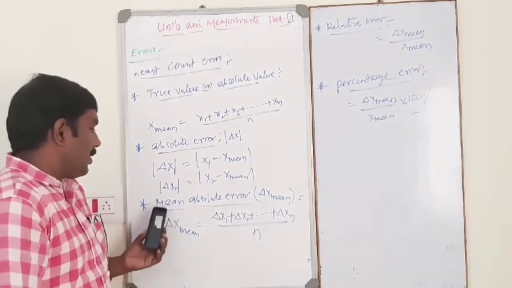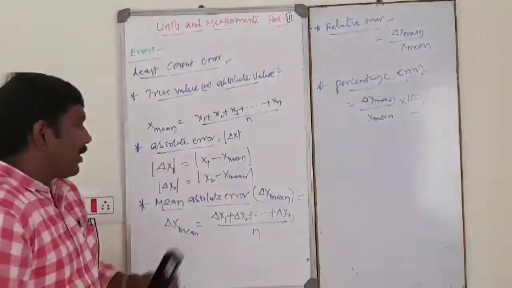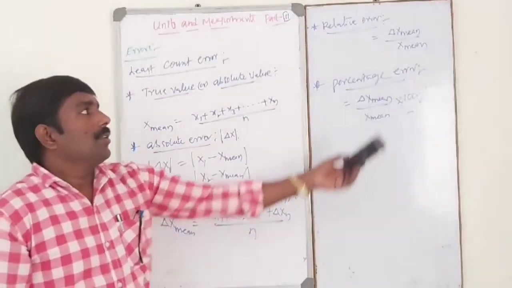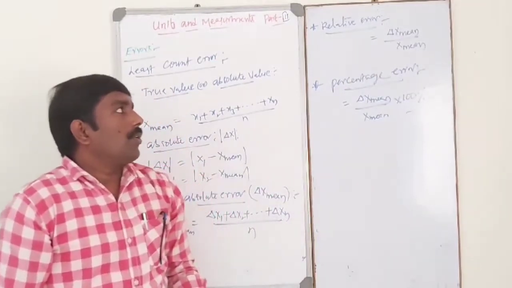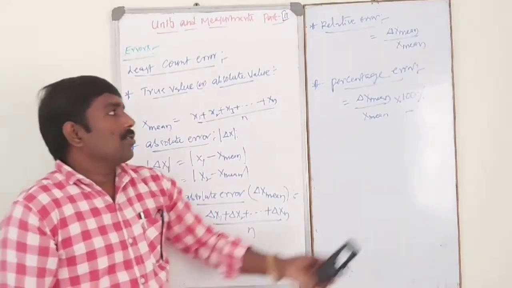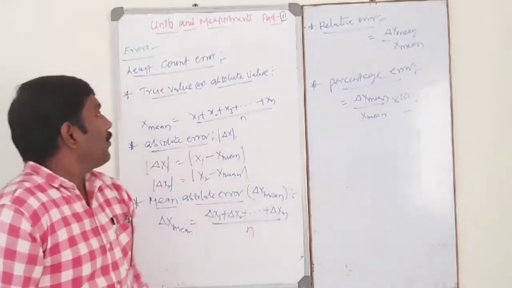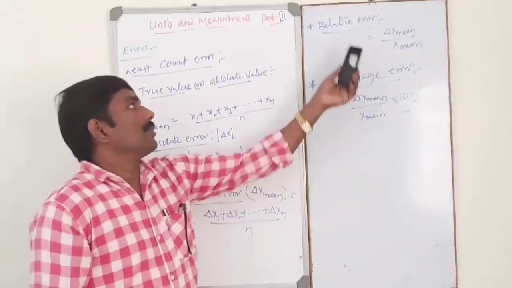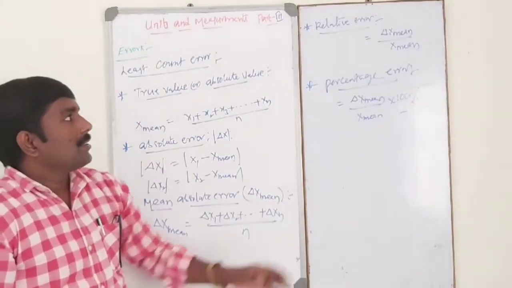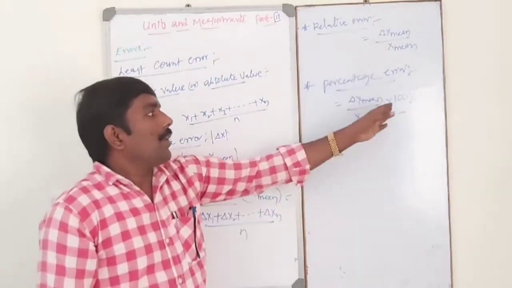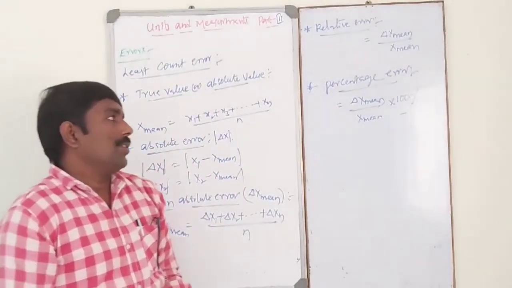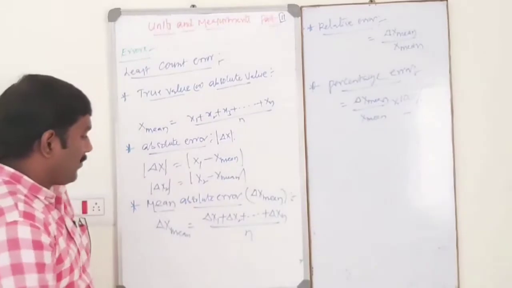Relative error is simply the ratio of mean absolute error to the true value. And the last one is percentage error, simply the relative error into 100. Okay.